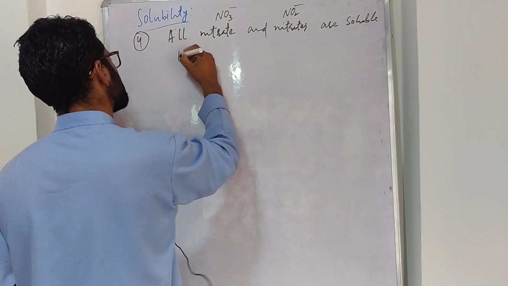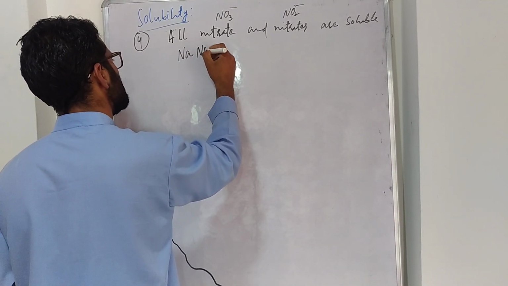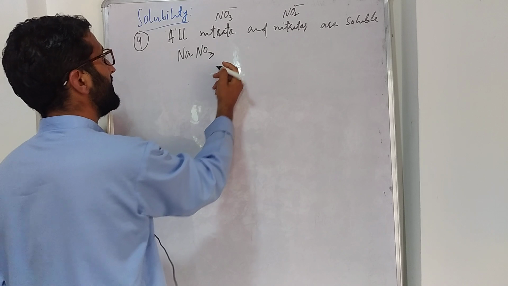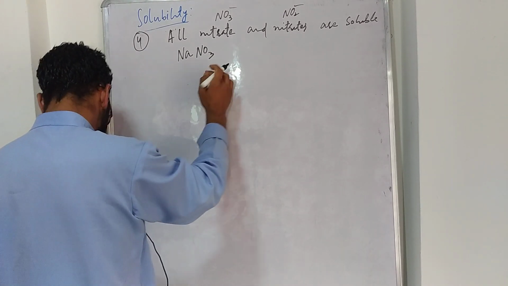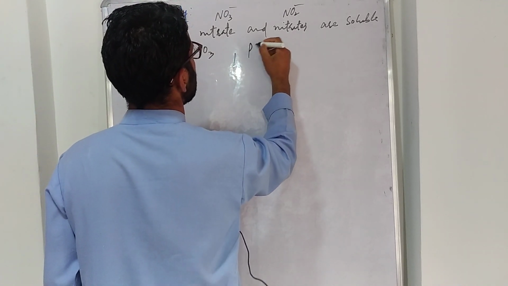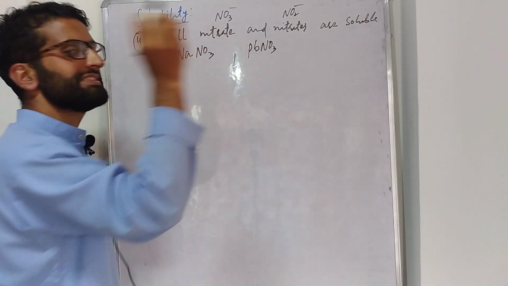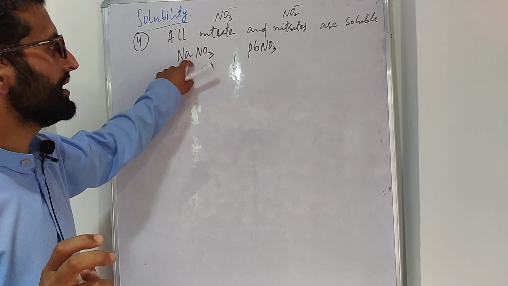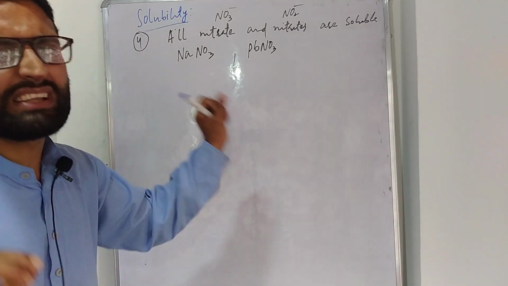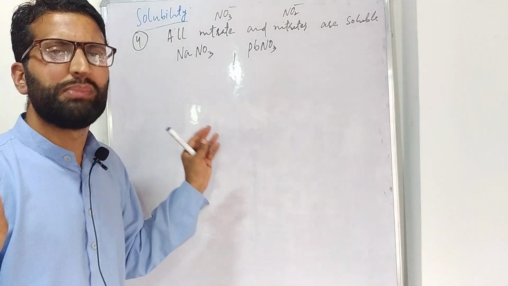For example NaNO3, this is sodium nitrate, this is soluble. Another example, it is Pb(NO3)2, this is lead nitrate. These all salts are soluble in water.